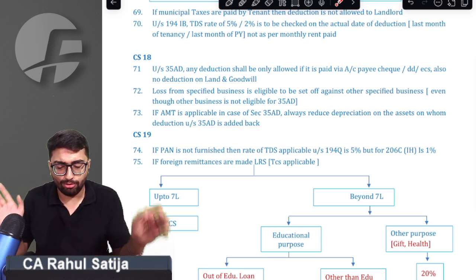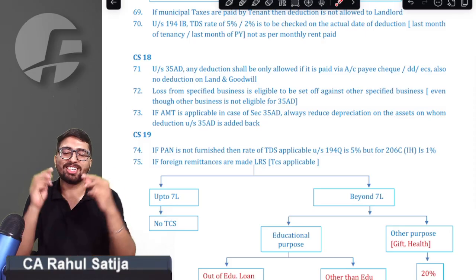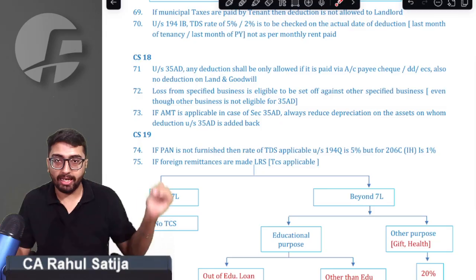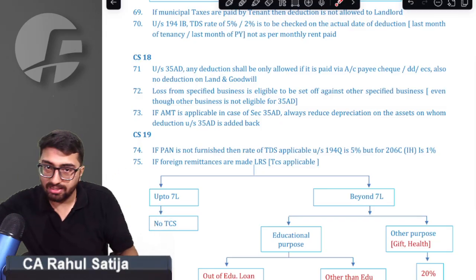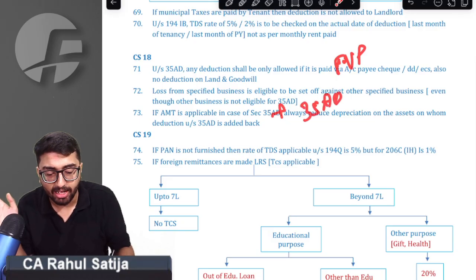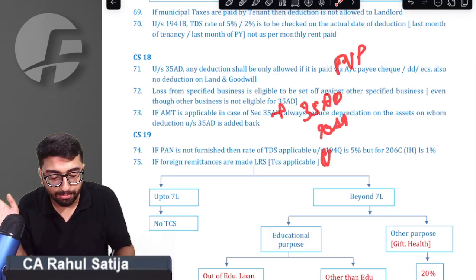Another very beautiful point which you might do wrong while solving the question. Most students do this wrong. Whenever we calculate AMT, we have to calculate adjusted total income. For that, we have net profit. We have to add the 35AD deduction to it. We have to add 10AA. We have to add Chapter VI-A Part C.